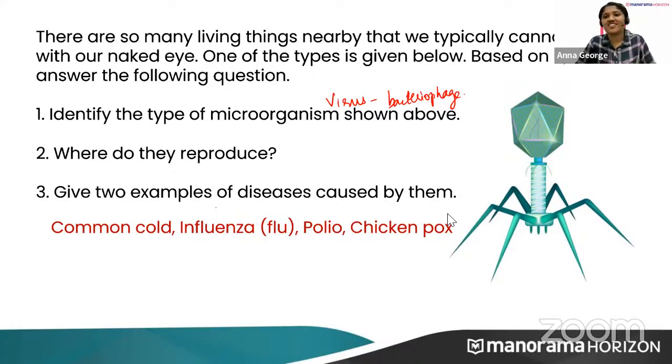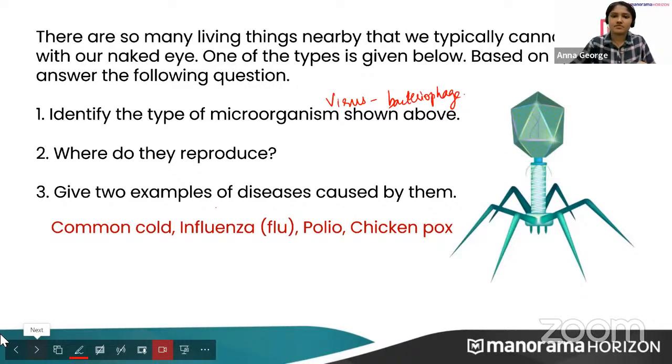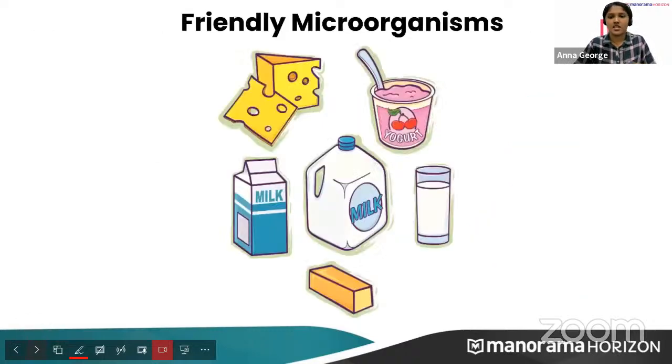I got COVID instead. Yeah, I also got COVID two times. Everyone is getting COVID.